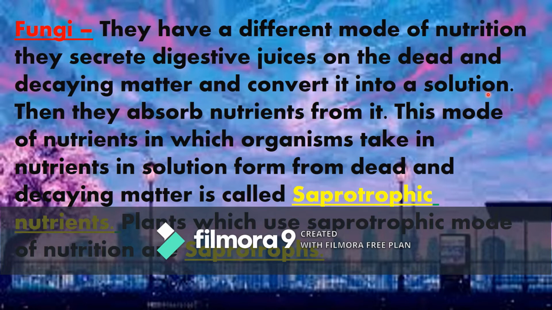Then they absorb nutrients from it. This mode of nutrition in which organisms take in nutrients in solution form from dead and decaying matter is called saprotrophic. So far we learned about autotrophs, heterotrophs, and now saprotrophs. Plants which use the saprotrophic mode of nutrition are called saprotrophs. Quite interesting. So we have learned so far 3 modes of nutrition.